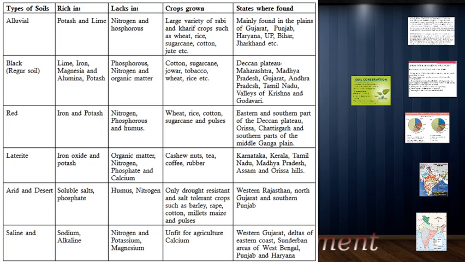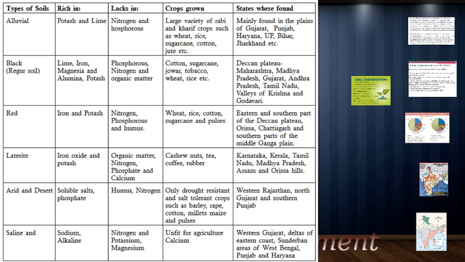You can compare this to what location you find this in, and you will find out that alluvial soil is what we have in the northern plains, correct? And in the northern plains, we have a large amount of wheat and cotton growing. Jute also is grown there. That is because of the alluvial soil.